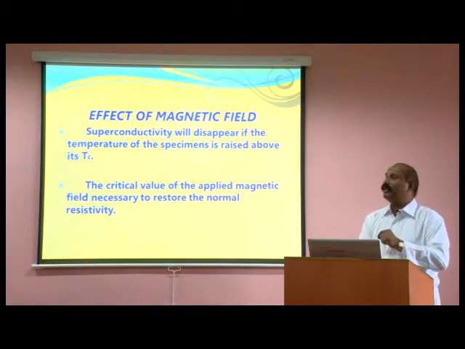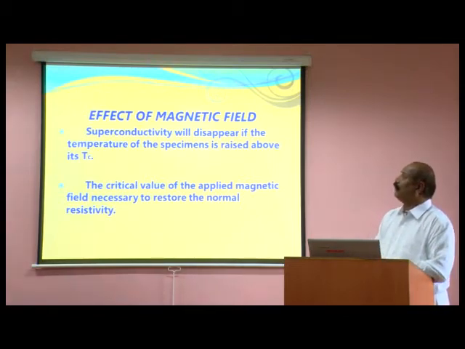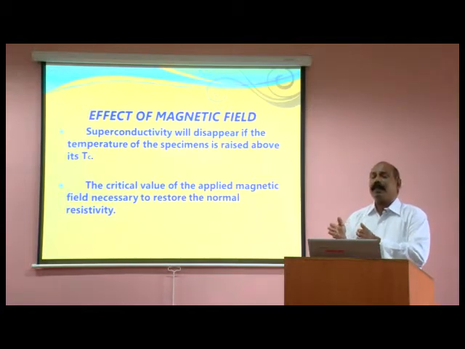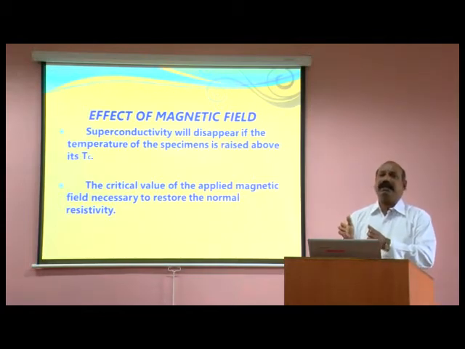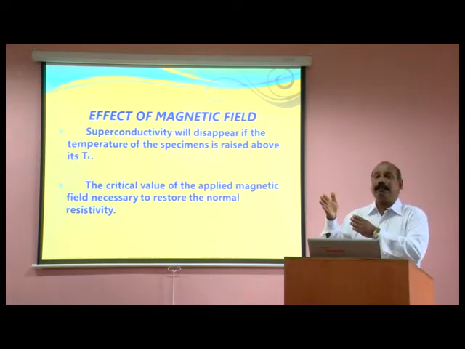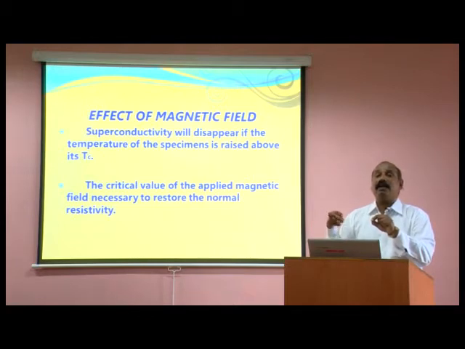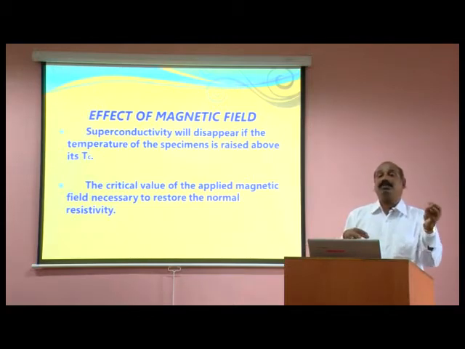Now we go to the next factor, the effect of the magnetic field. One factor is the temperature. When you decrease the temperature from a higher level to a lower level, up to the critical level, the material loses its normal state and normal property and becomes a superconductor.